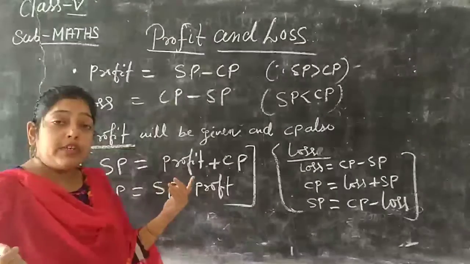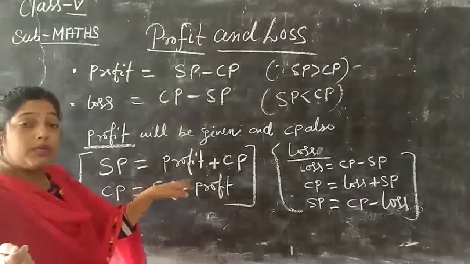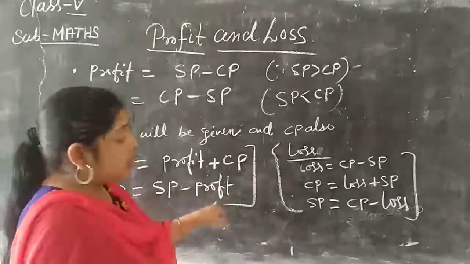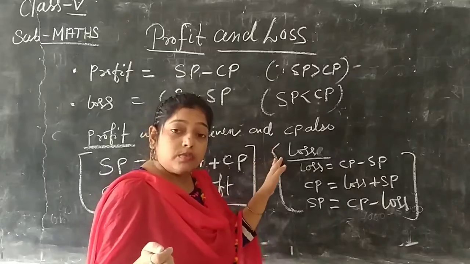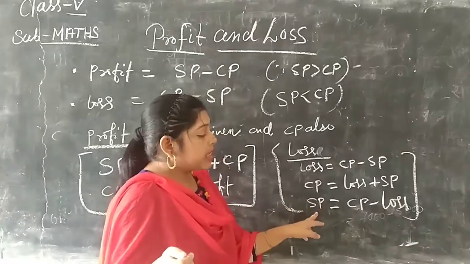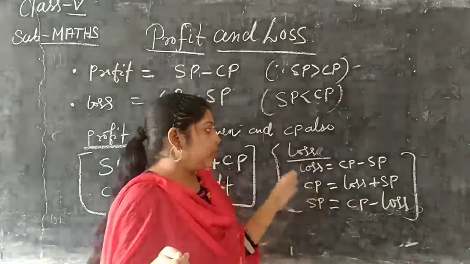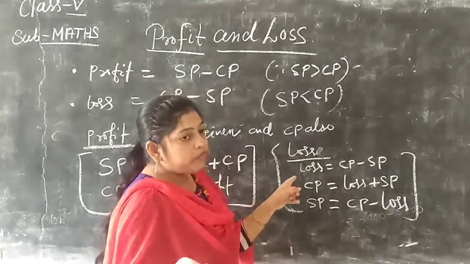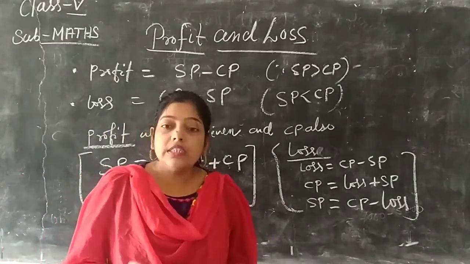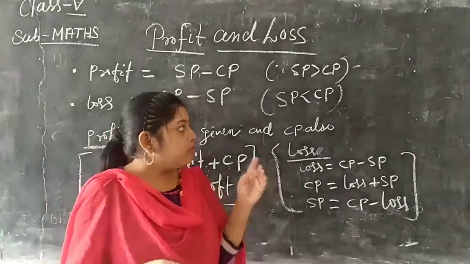Next, if the profit and cost price are given, find the selling price. So selling price equals profit plus cost price, and cost price equals selling price minus profit. In another case, if the loss and the selling price are given, find the cost price. So selling price equals CP minus loss and CP equals loss plus SP. So from that we also find another formula. Now next we will discuss the exercise. Many problems have been given, so we discuss them.